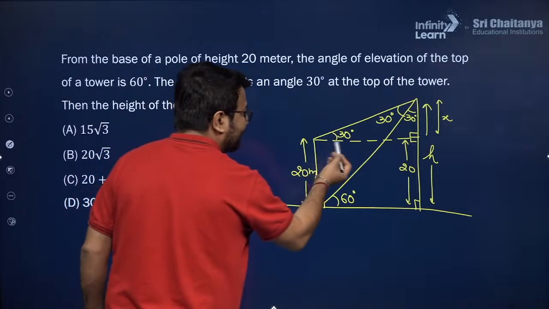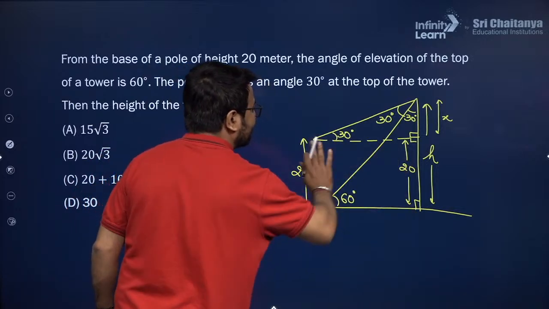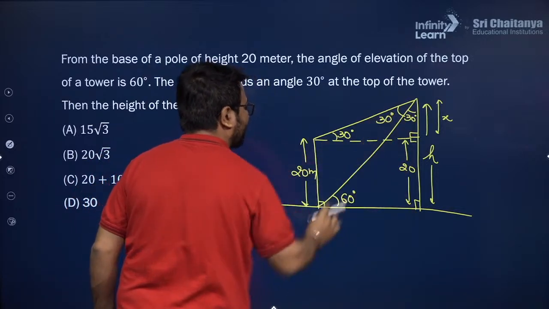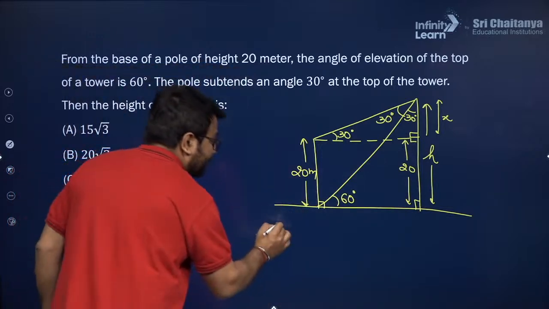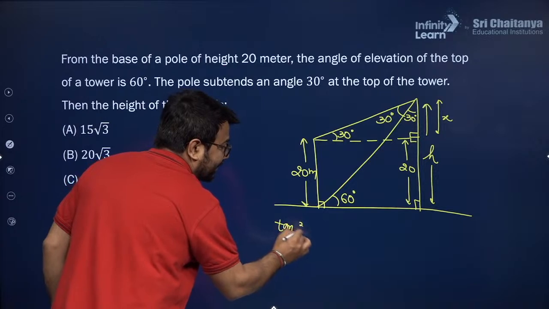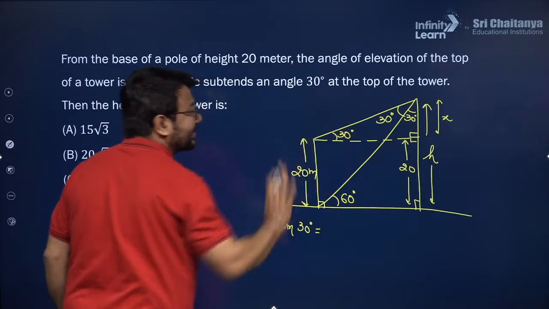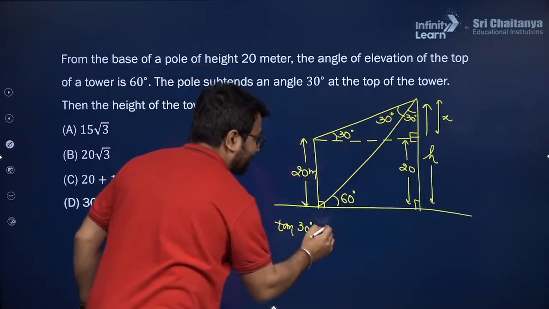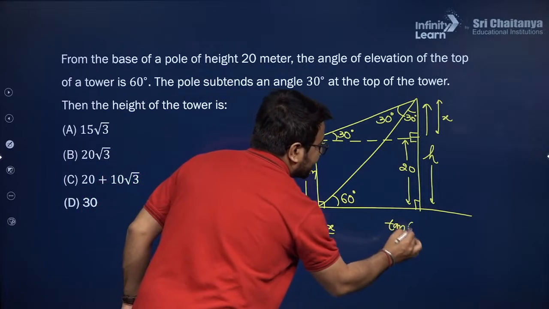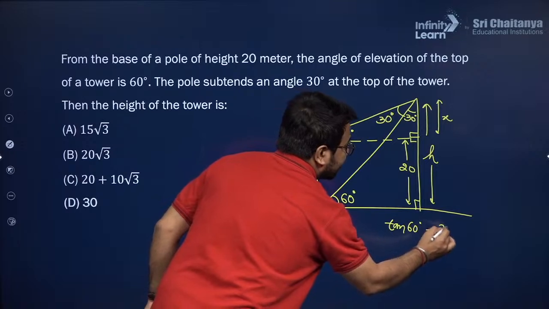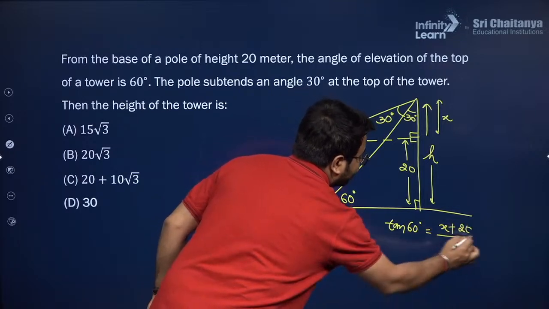So in this particular triangle and in this particular triangle, either it is smaller triangle or it is bigger triangle, base is exactly same. So if I apply the concept of tan 30 over here, so here it is tan 30, which is equals to x upon b. Alright, and here it is tan 60, which is equals to x plus 20 over b.